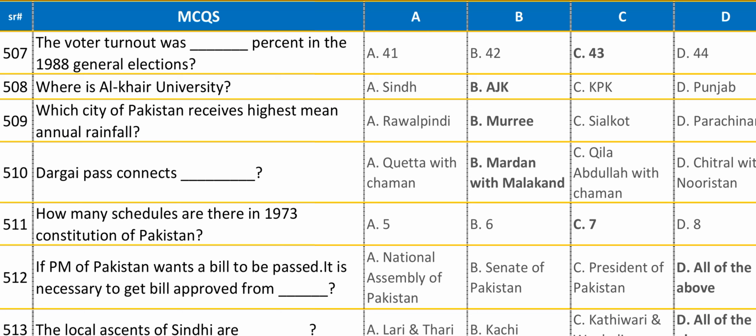Which city of Pakistan receives highest mean annual rainfall? Answer is Murree.